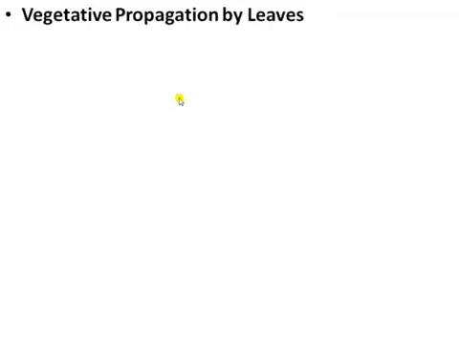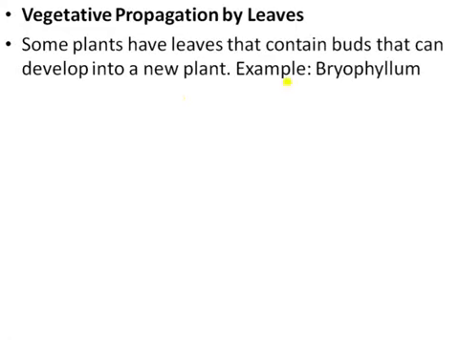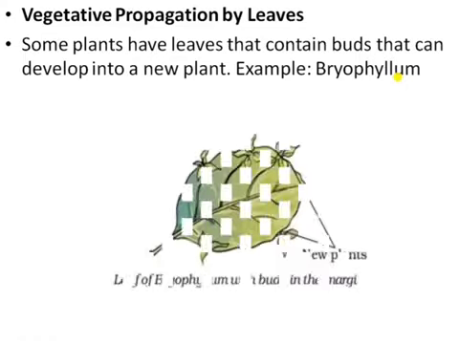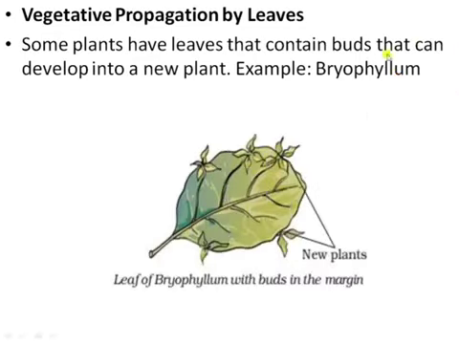Next is the vegetative propagation by leaves. Some plants have leaves that contain buds that can develop into a new plant. For example, Bryophyllum. So the plant Bryophyllum, or we can say the sprout leaf plant, has buds along the margin of the leaf. In this picture you can easily see these buds along the margin of the leaf. These buds are present along the margin of its leaf.